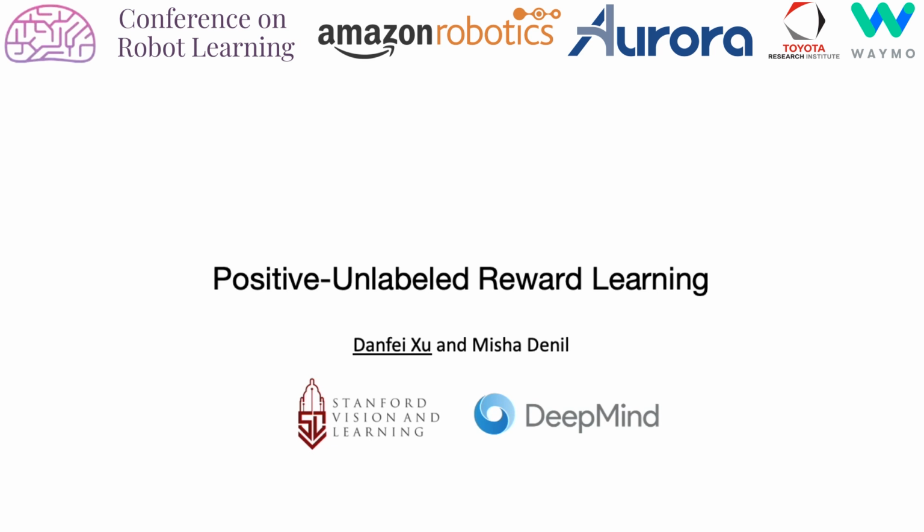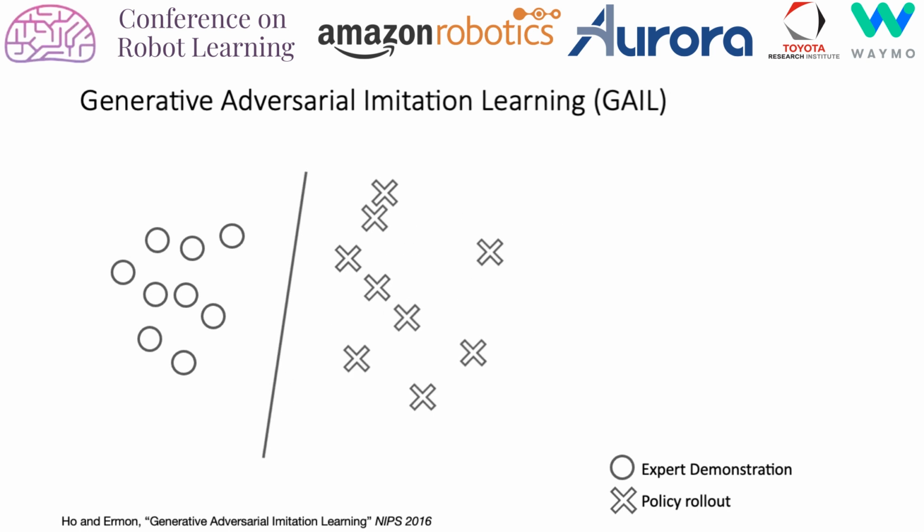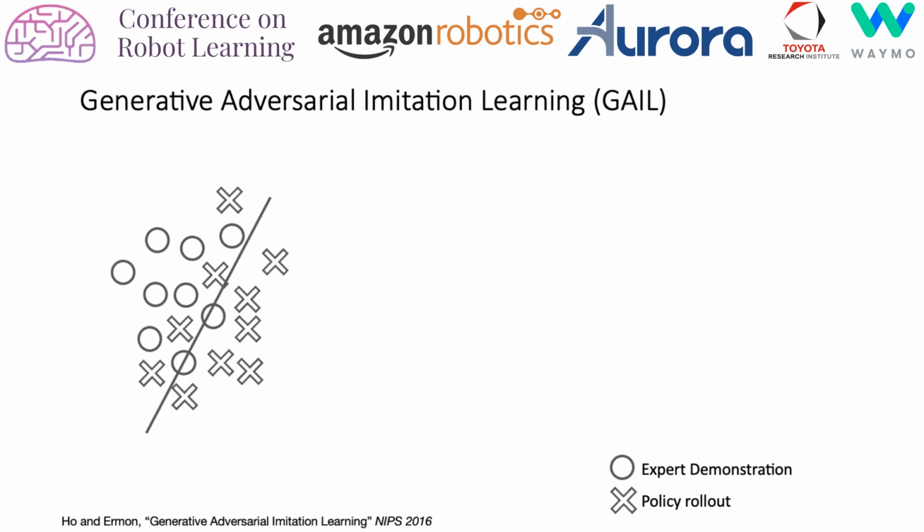We present positive-unlabeled reward learning. The goal of generative adversarial imitation learning, or GAIL, is to train a discriminator d theta that distinguishes between some expert demonstration and the data generated by enacting policy. By using this discriminator as a proxy reward function, the policy can learn to improve its behavior to better imitate the expert demonstration. This process converges when the discriminator cannot tell the difference between expert data and the policy data.